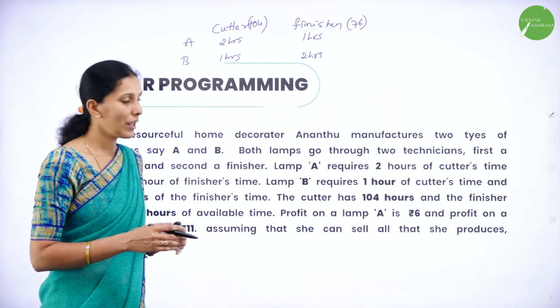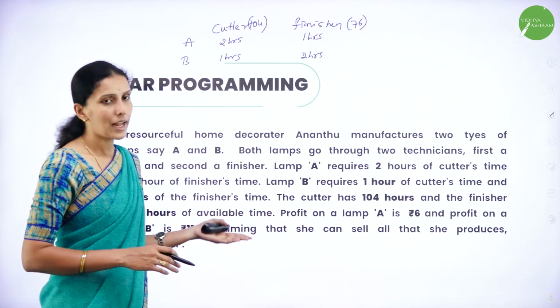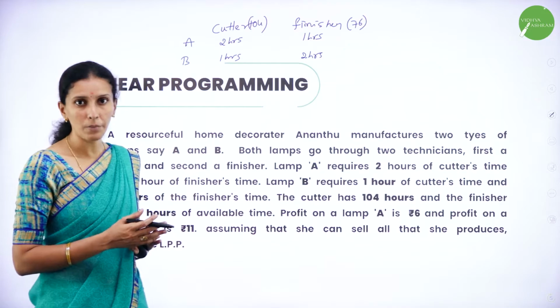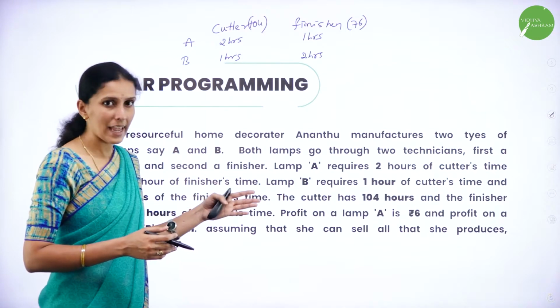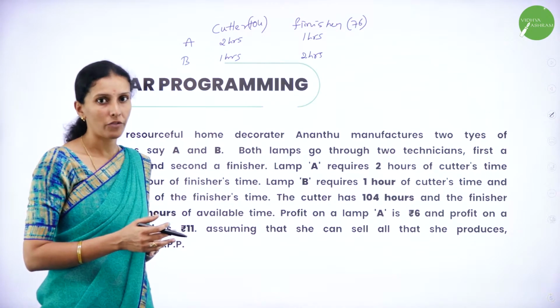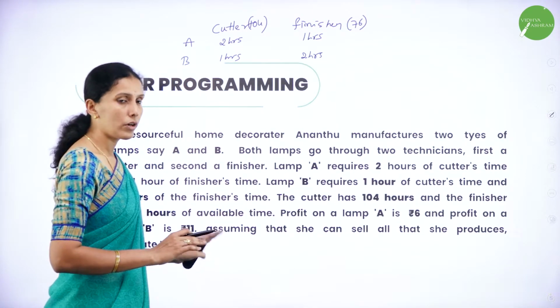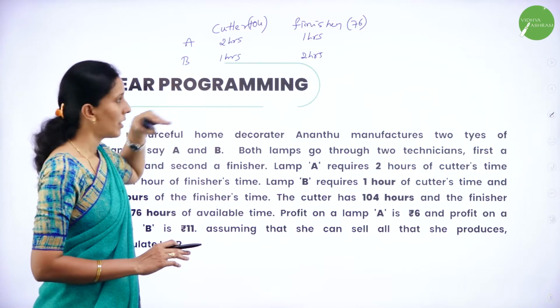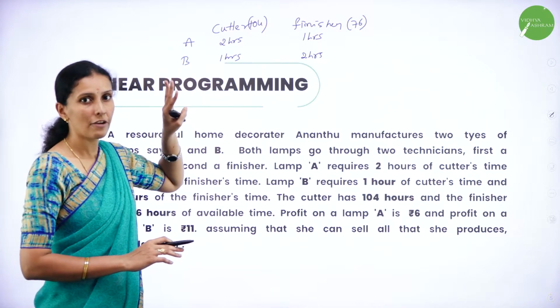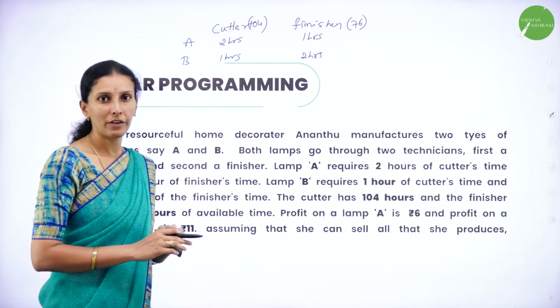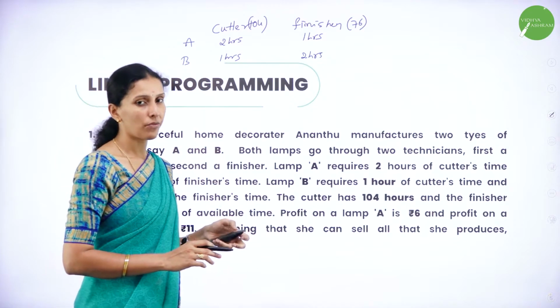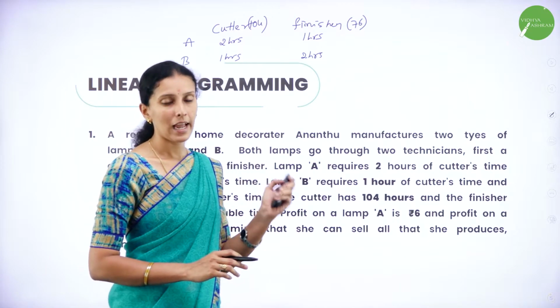So here we may think that if she sells B, she may get more profit, or if she sells A more, she may get more profit. But actually this is not the case. This profit also depends on these constraints, because the cutter works only for 104 hours and the finisher works only for 76 hours. Let us formulate this using LPP now.